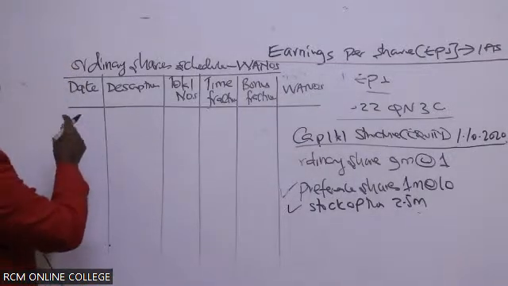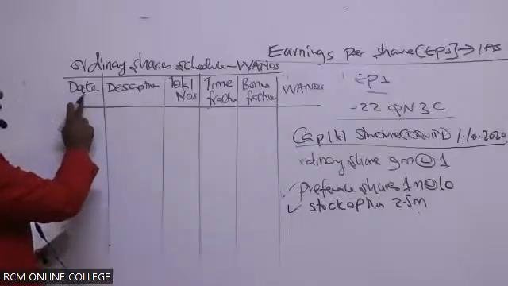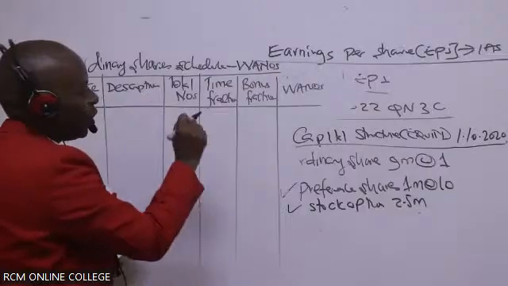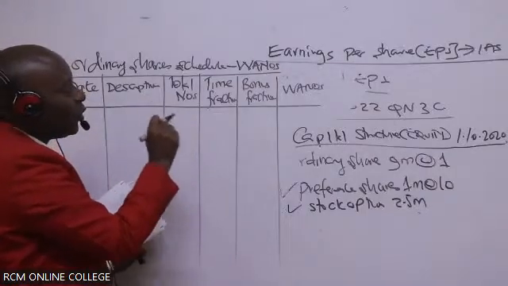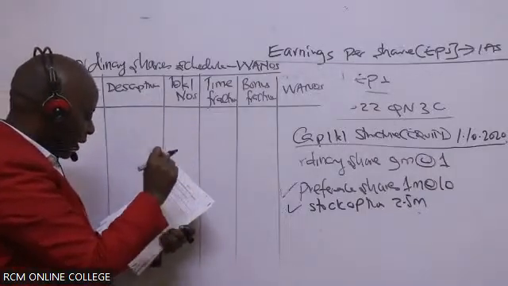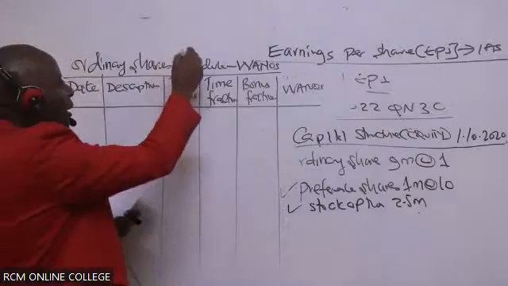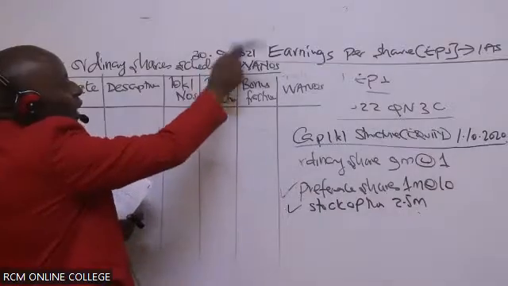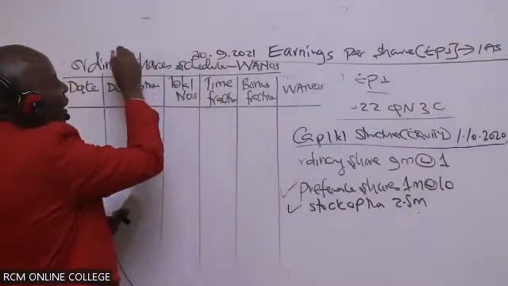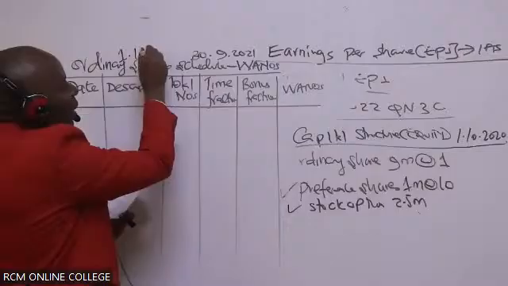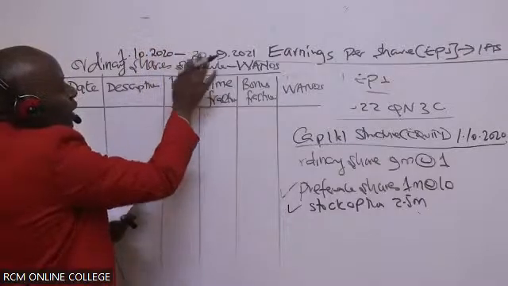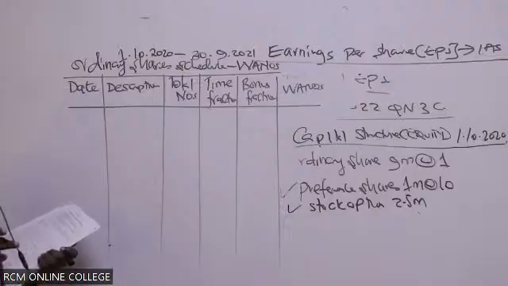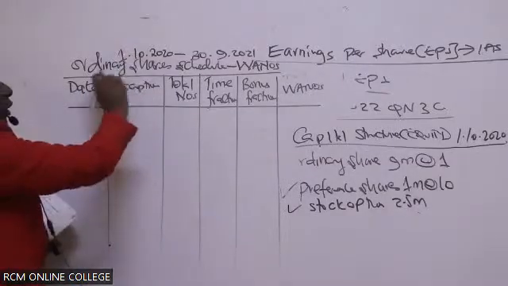So in this case here, we start by bringing down. Remember which year. It will be very important for you to mark the duration, the year that we are working on, ladies and gentlemen. Remember, this is the year which is ending 30th September 2021. So tomorrow is October 1st. So we are starting here from 1st October 2020 to this one here. All right. So this is the beginning of this schedule here.